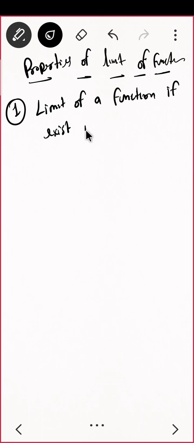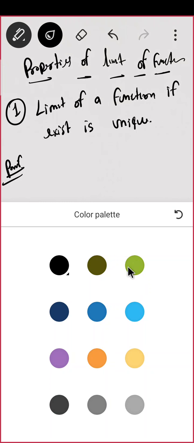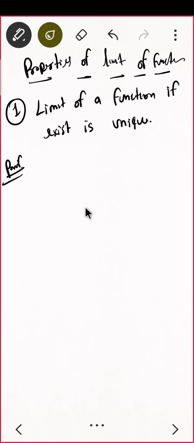Is unique. What do you mean by that? Do you remember, we proved in sequences also: if a sequence is convergent, then the convergence is unique. That is, the limit where it converges to is unique. Okay, now let us do it.